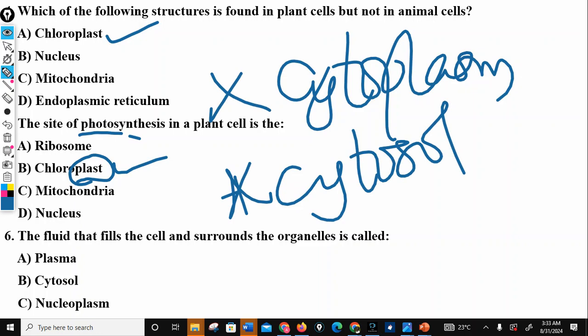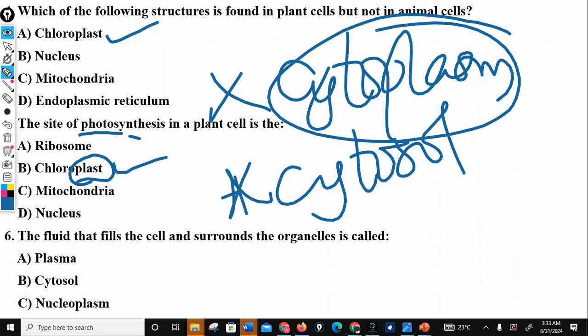The cytosol is the fluid, while the cytoplasm is the entire matrix of the cell. So not just the fluid makes up the cytoplasm, there are also cytoskeletons that are part of the cytoplasm.